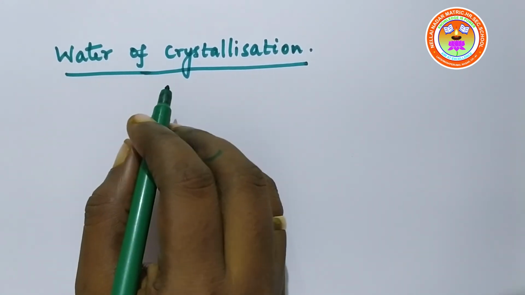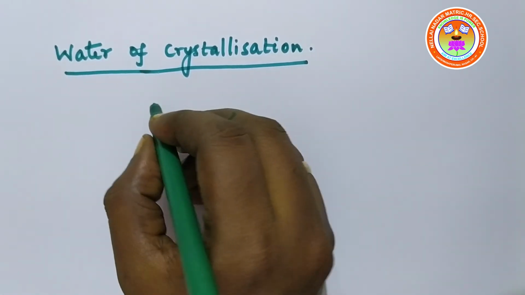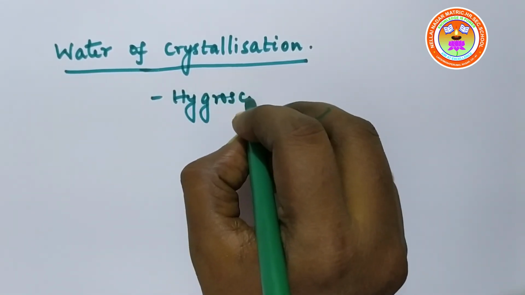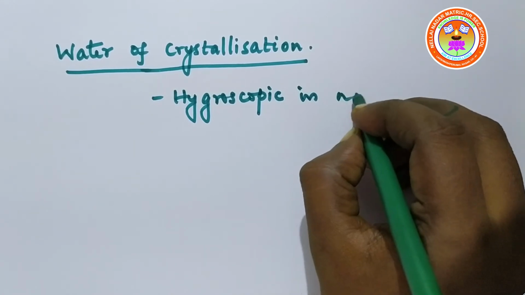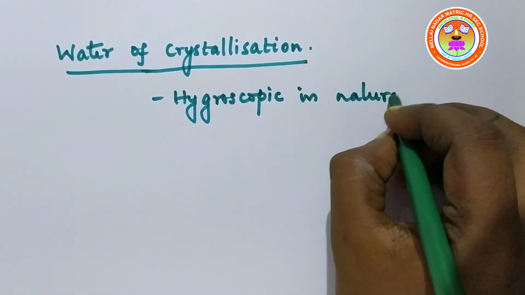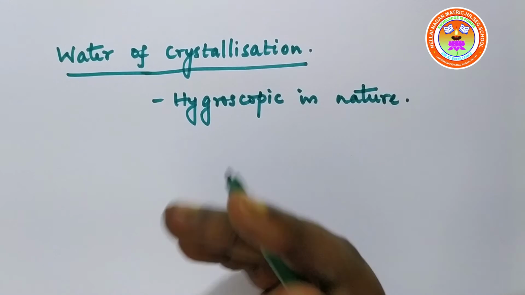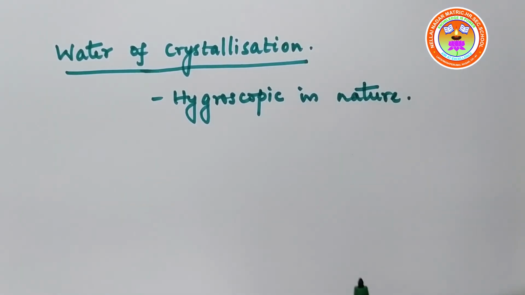Some salts have the ability to absorb water molecules, and they are said to be hygroscopic in nature. It means that some salts have the capacity to absorb water molecules from the moisture without getting dissolved in the moisture.